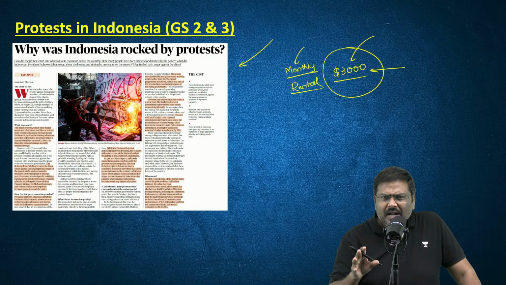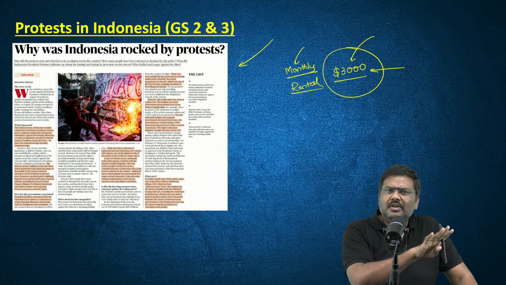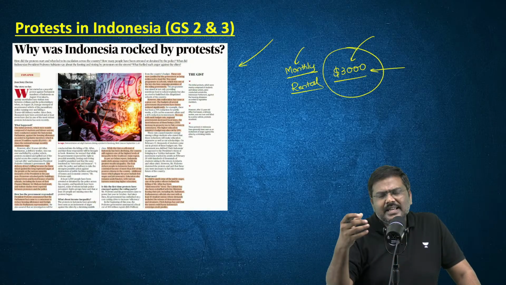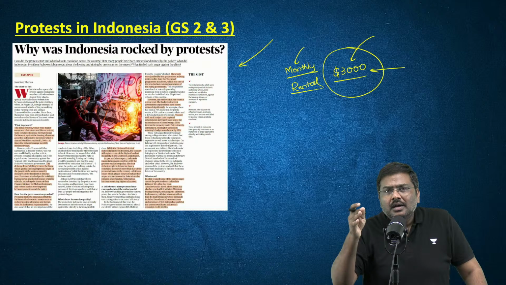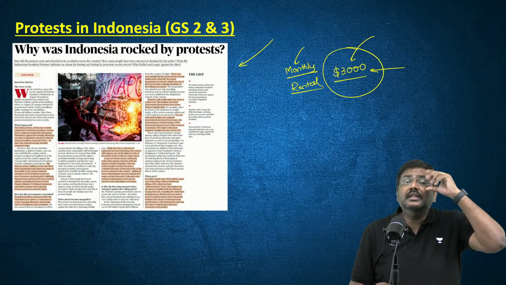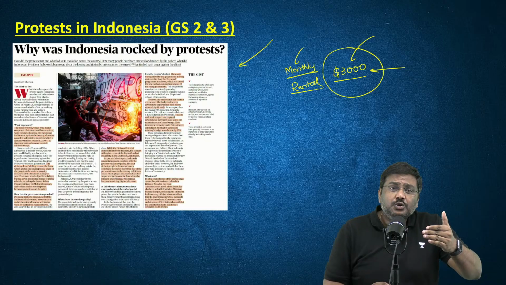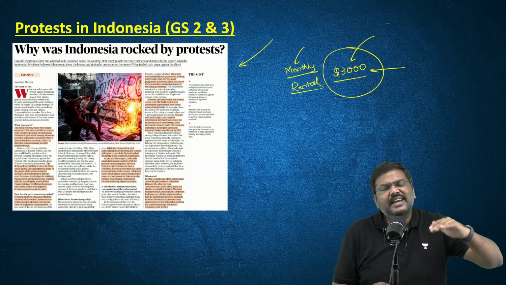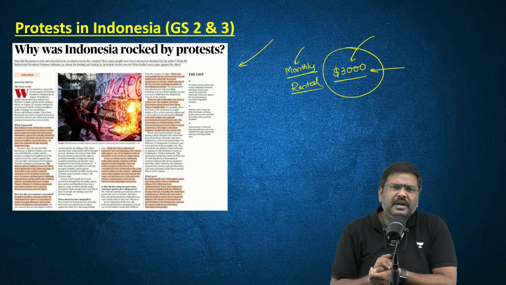There were protests, and as I've told you already, in the last 1 year, multiple protests have been conducted. For example, last year the government there reduced the budget expenditure. They cut the budget expenditure, and their argument was that we need to improve the finances of the government, and in order to improve the finances, we need to cut the expenditure. Yes, they cut the expenditure.